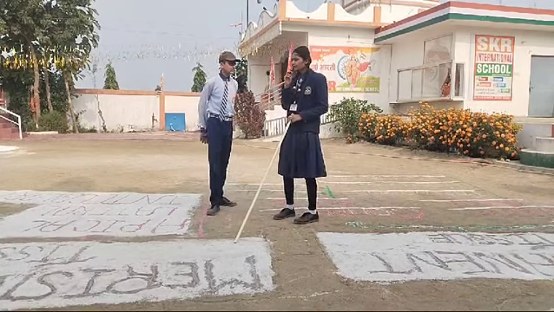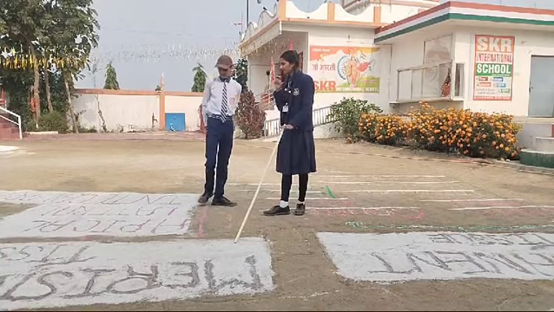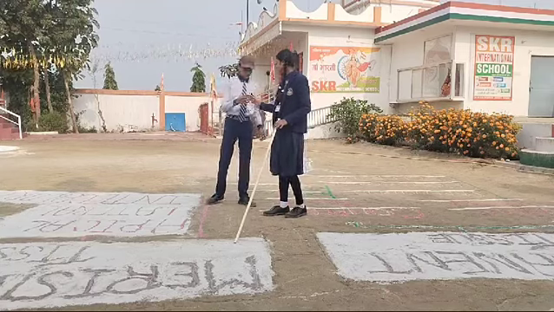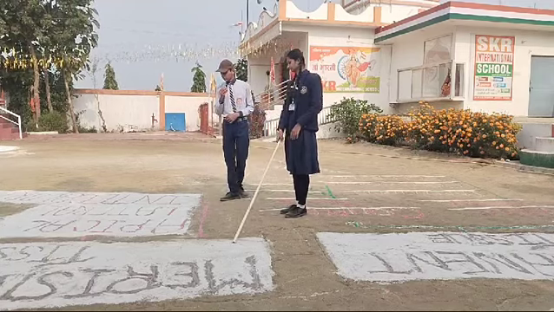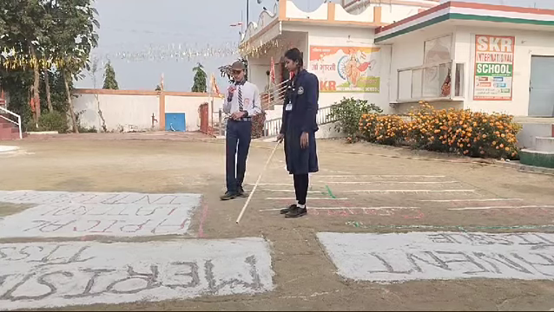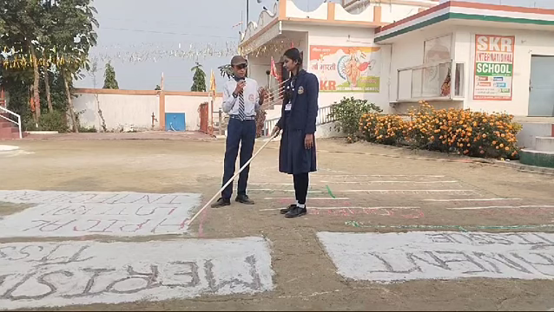Okay, can you describe about the types of meristematic tissue? Yeah, I can describe the types of meristematic tissue. Generally, meristematic tissue can be divided into three types: apical meristem, lateral meristem, and intercalary meristem. So, let's discuss the function of each. The work of apical meristem is to increase the height of the plant, which helps in the primary growth, and it is generally found in the shoot apex and the root apex.